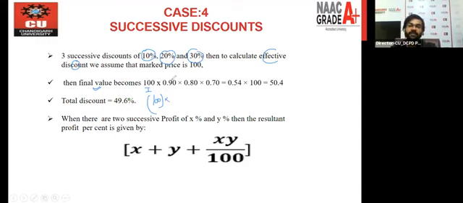And that's why 90% is 90 by 100. That's why we are writing down here 0.90, right? So after the first discount, the final value will become this only, right? So this is the final value after the first discount. Now, if you are giving the second discount of 20%, you will give the discount on this value only, right? So if you are giving 20% discount, the remaining value we have is 80%, that is 80 by 100, and that's why we are writing down 0.80, and this is the value after the second discount.